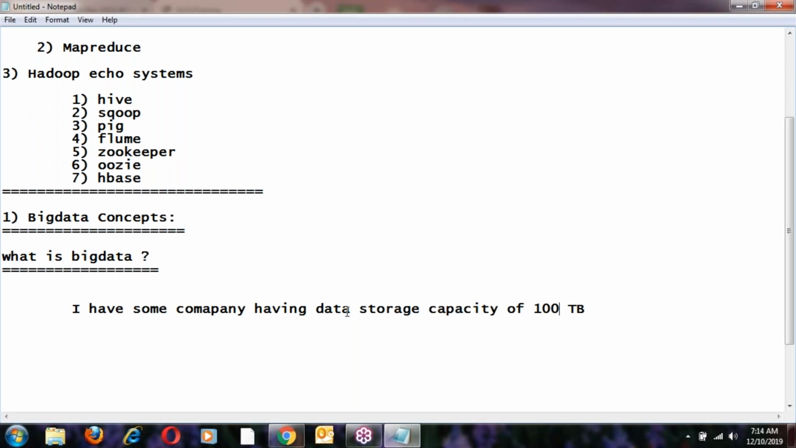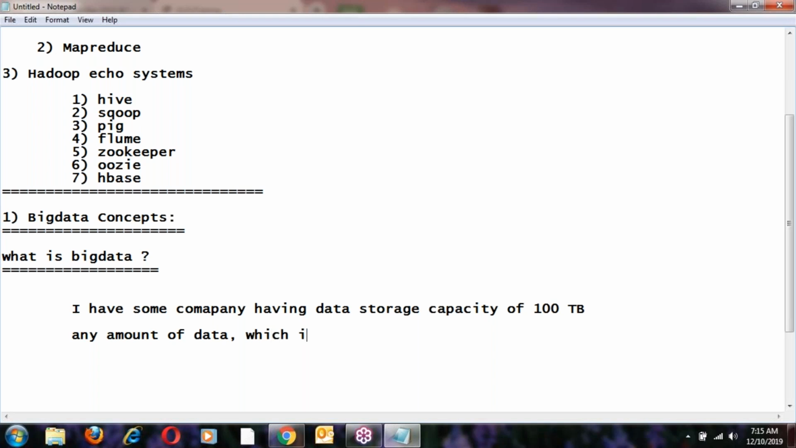That data is called big data. If incoming data is more than the capacity of the servers, that is called big data. It can be any amount of data, maybe 1 TB, maybe 2 TB, maybe 100 TB, maybe petabytes of data, any amount of data.